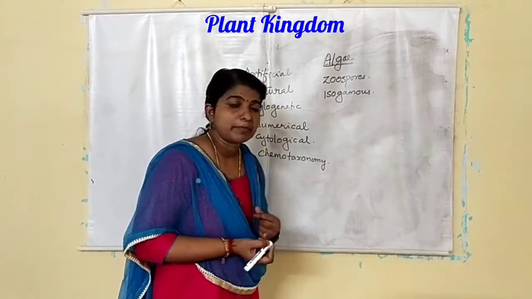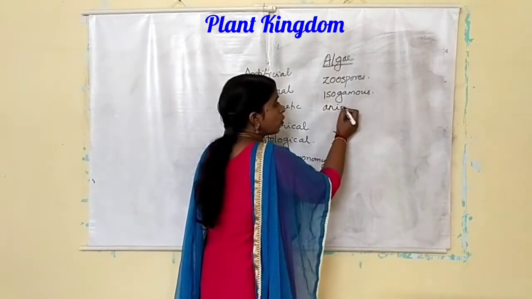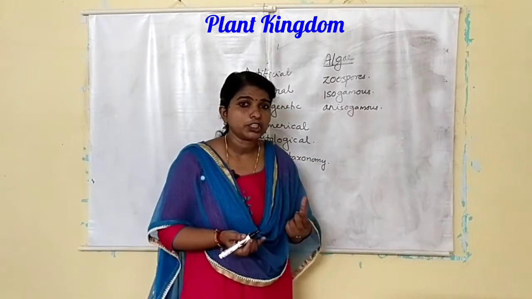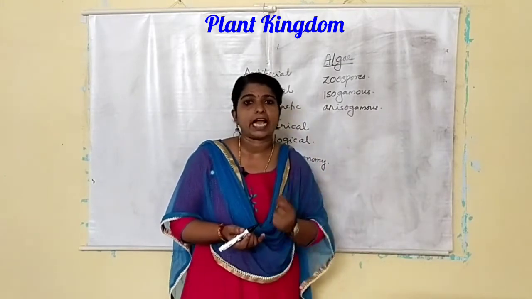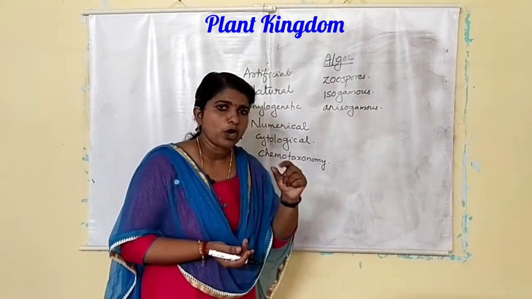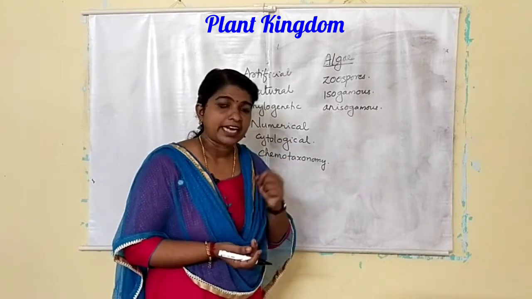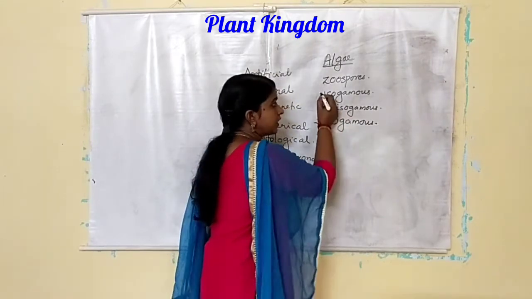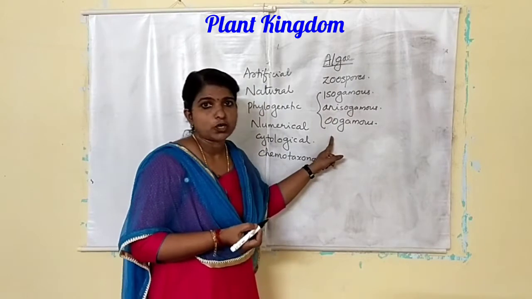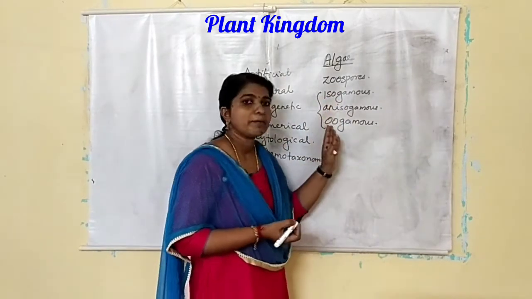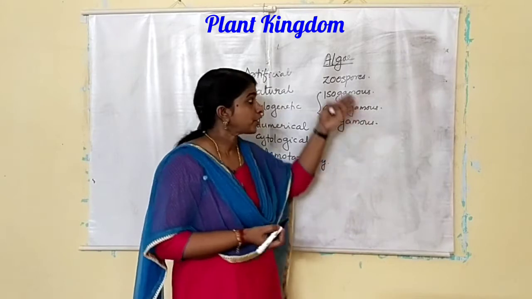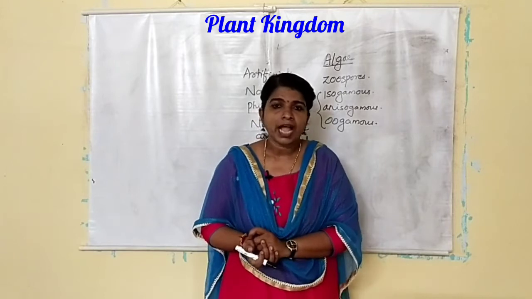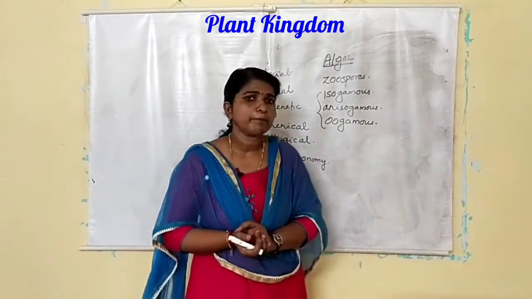Sometimes the gametes are dissimilar, so it is known as anisogamous. And in some cases, a large non-motile female gamete fuses with a small motile male gamete, and that is known as oogamous. Okay, so these are the types of sexual reproduction by isogamy, anisogamy or oogamy. Asexual reproduction by zoospores, vegetative reproduction by fragmentation.